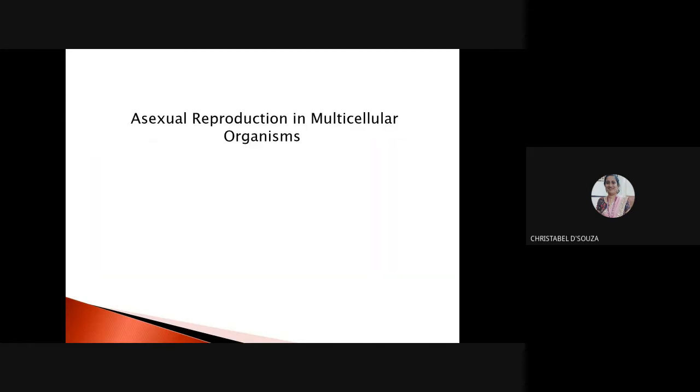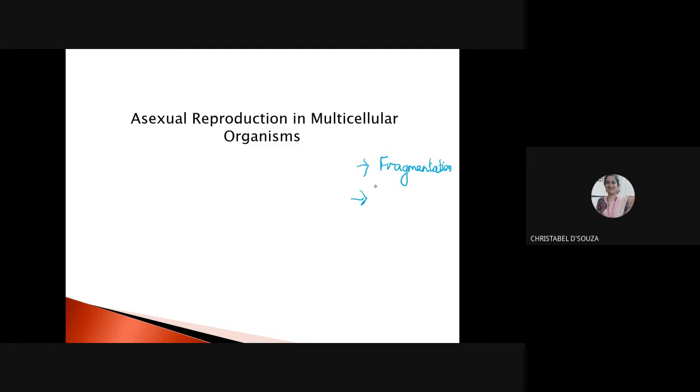Now, in multicellular organisms, what are the types of asexual reproduction? The first one we are going to study is fragmentation. Can you tell me the meaning of this term fragmentation? Fragmentation means to break into small parts, right? If you understand English, you can write all answers. They break into small fragments or small parts.